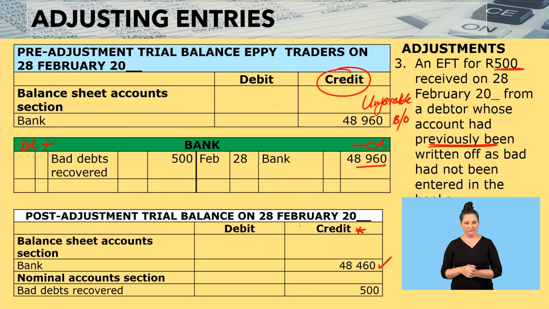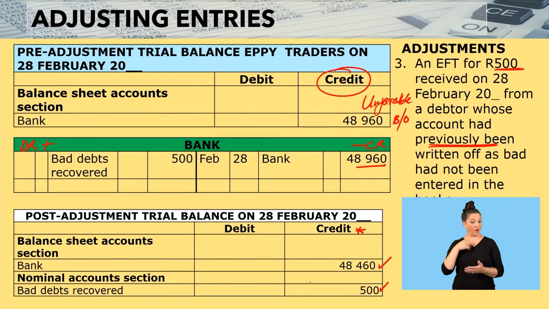But when we receive money from a debtor whose account was previously written off, we call it bad debts recovered. And we record it on the credit side of our nominal account section because this is considered income for the business. Very important. Let me repeat that again. When we receive money from a debtor whose account was previously written off, we will record that amount in the nominal account section on the credit side because it is income to the business.